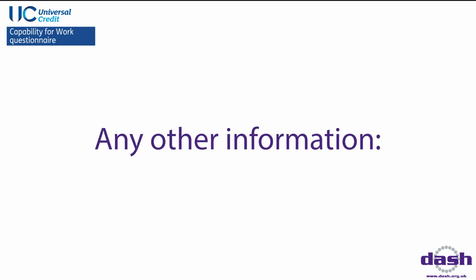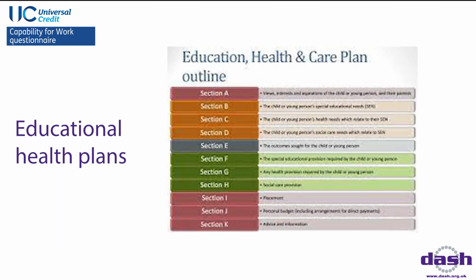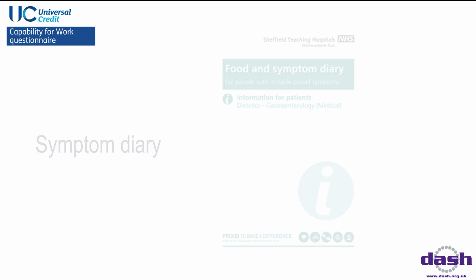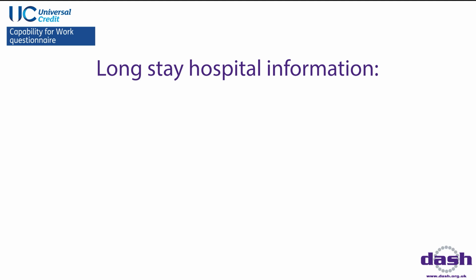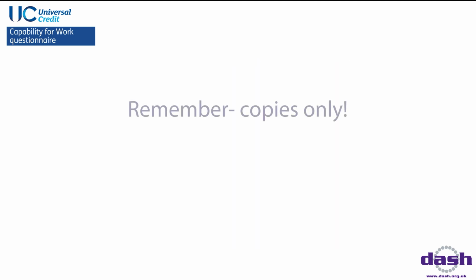Finally, any other information that the Health Assessment Advisory Service would like to see includes any of the following: your hospital passports, your educational health plans, a diary of your symptoms if your disability, illness, or health condition varies from day to day, and long-stay hospital information including the date of admission, length of stay, and the hospital name and address. Remember, only send in copies of medical or other information if you already have them.